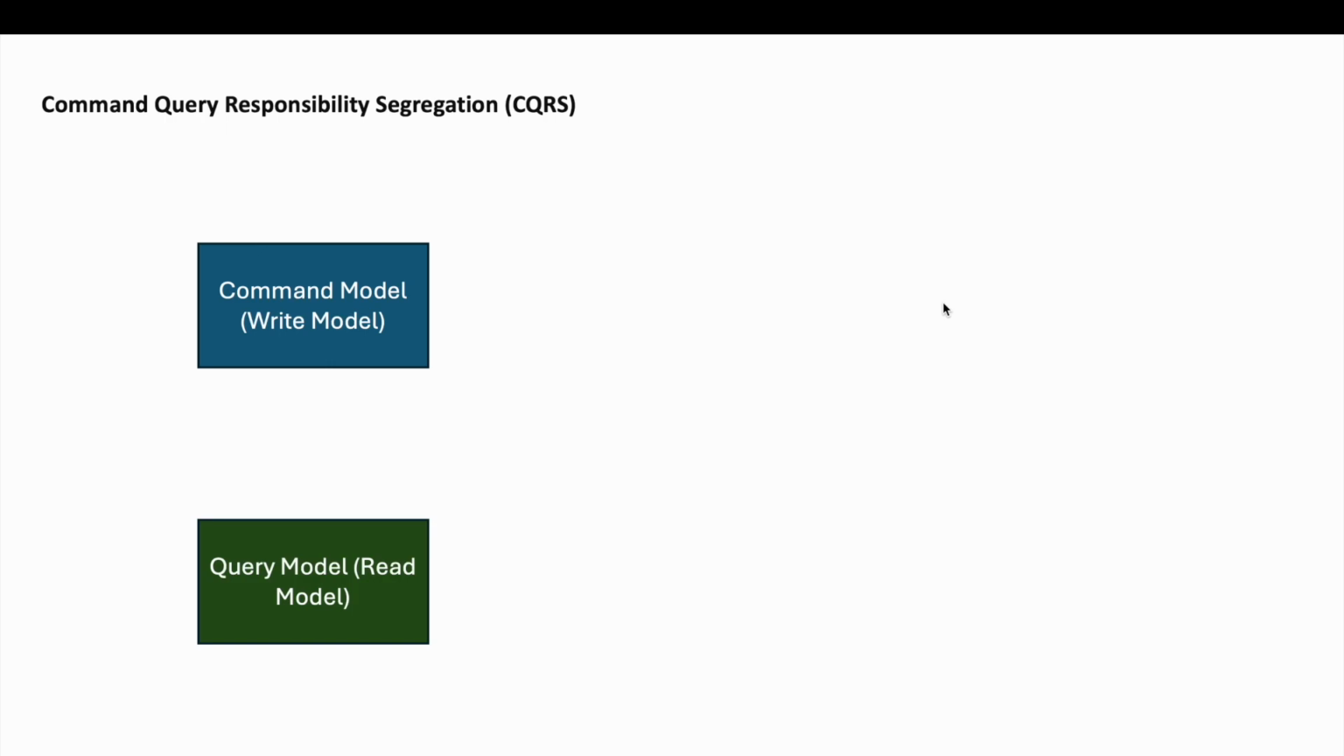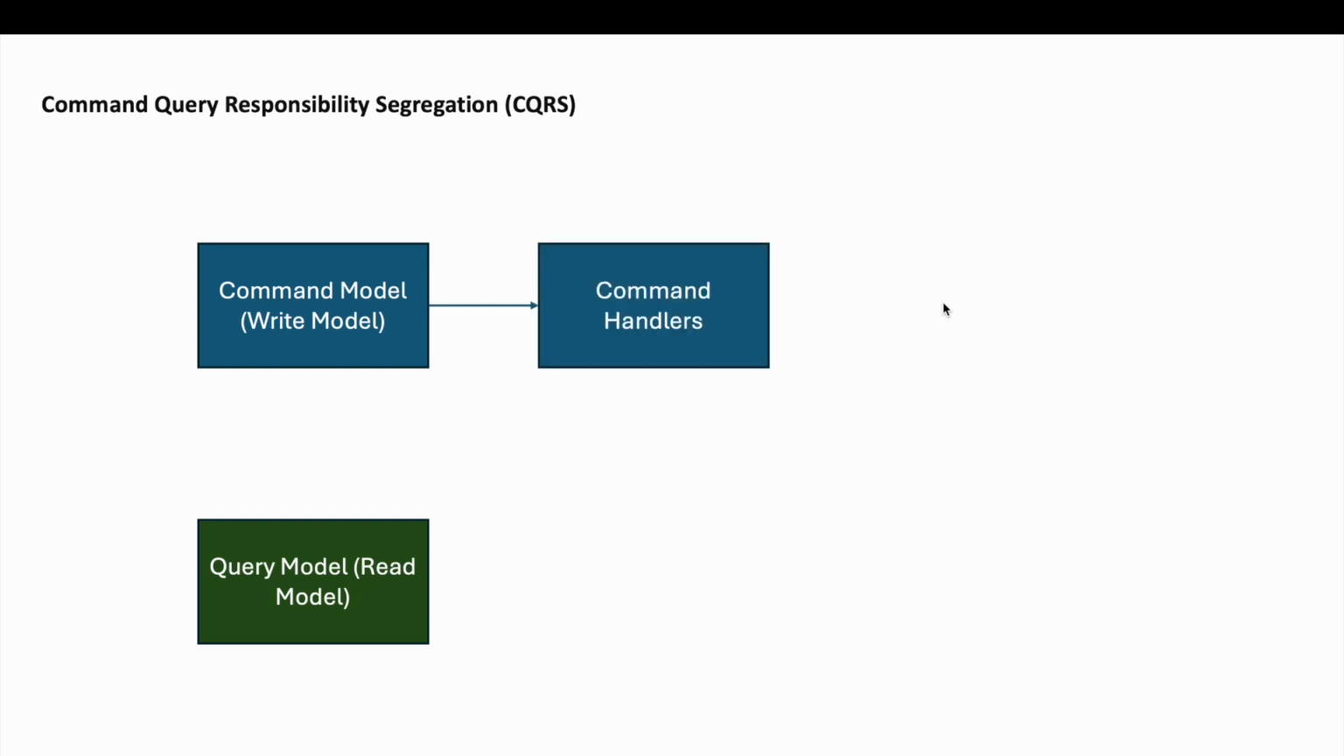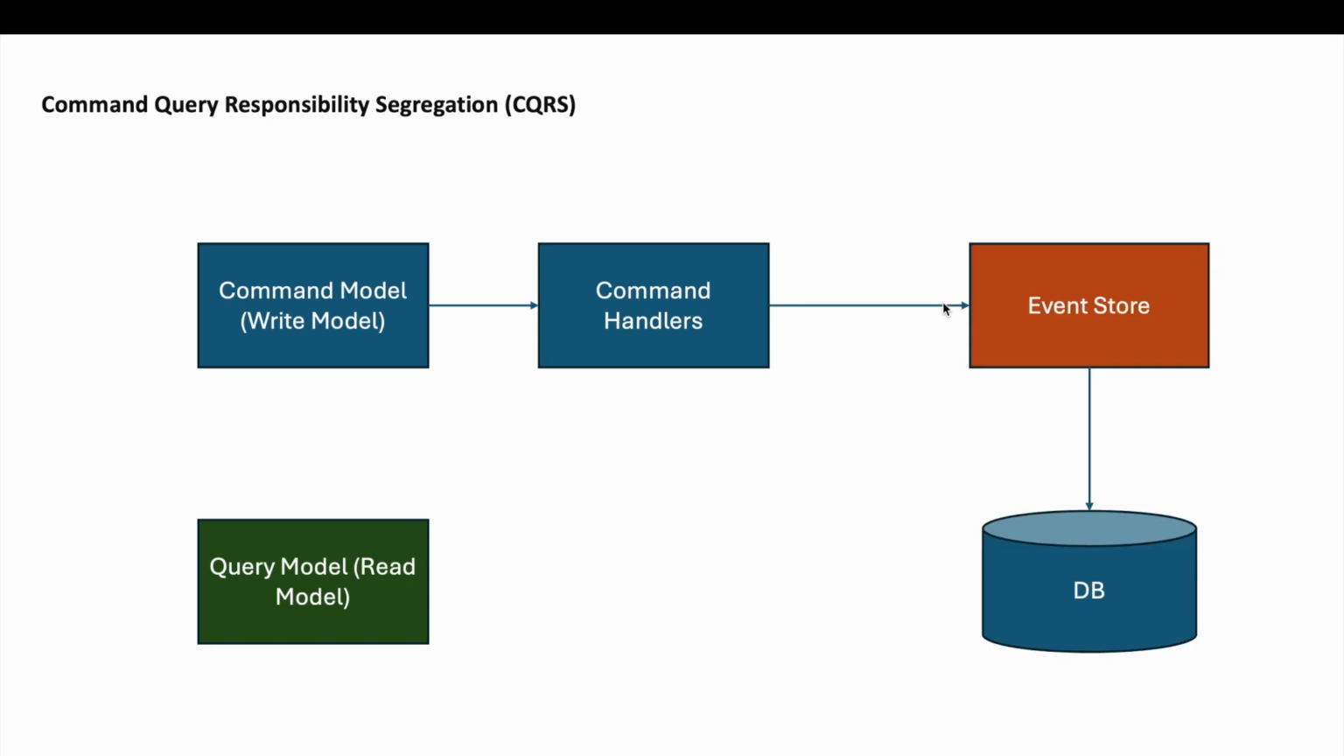The next one is the query model, also called the read model. Optimized for read operations, it provides multiple views of the data that are tailored to different client needs. Next, we have the command handlers, components that handle command logic, typically by validating commands and then applying them to the right model. Then we have the event store.